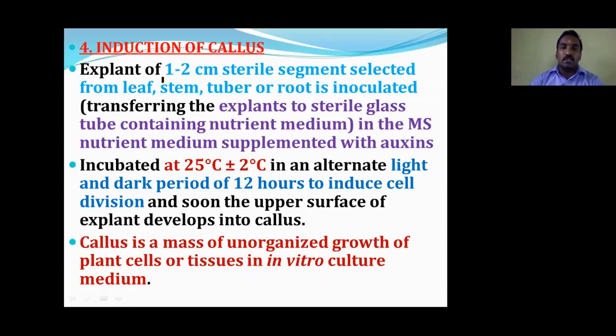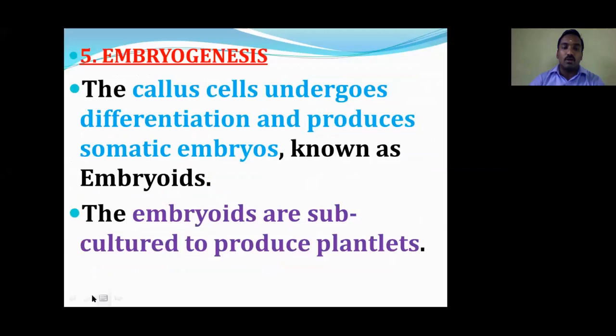The next one, explant size must be selected. Around 1 to 2 centimeter sterile segment is selected, whether it is a leaf, stem, tuber or root. And incubation means we keep the tissue inside the laboratory along with the culture medium. They allow the tissue to grow at a particular temperature, 25 plus or minus 2 degrees Celsius. Later the callus can develop inside the test tube within the laboratory. That is why it is called in vitro medium.